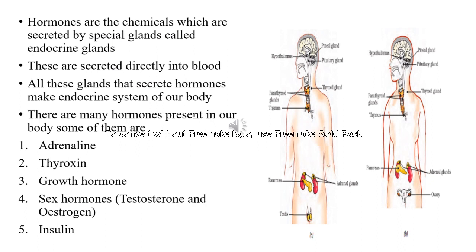Hormones are the chemicals which are secreted by special glands known as endocrine glands. This is the gland where exactly the hormone is being secreted, and it flows directly into the blood, and blood carries these hormones throughout our body. All these glands that secrete hormones make the endocrine system of our body. There are many hormones present in our body. Some of them which we are going to learn now are adrenaline hormone, thyroxine, growth hormone, sex hormones, that is testosterone and estrogen, and insulin.